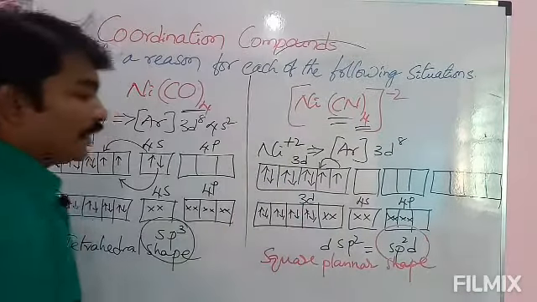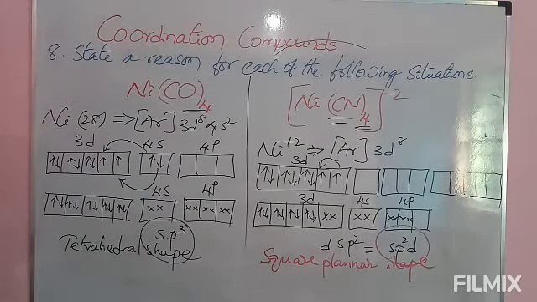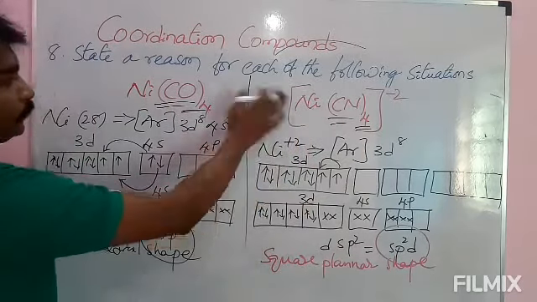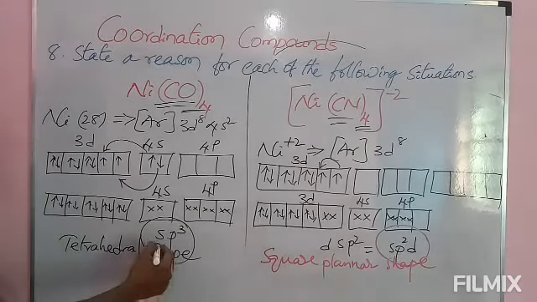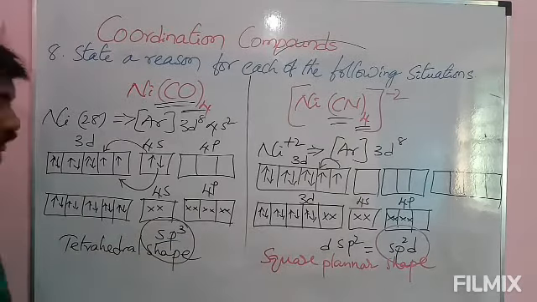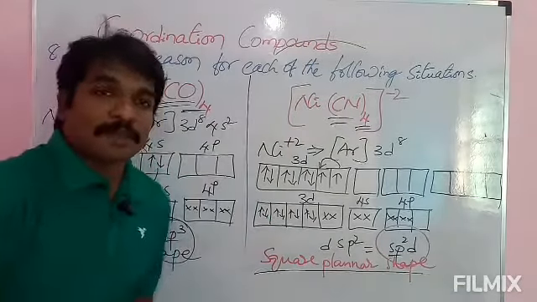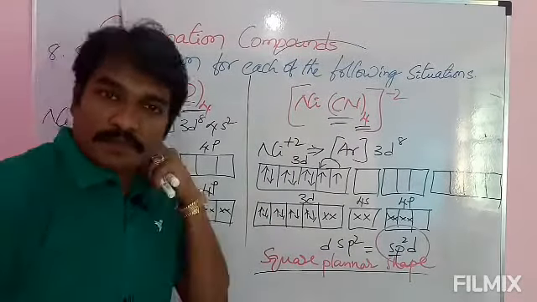What is the shape of molecule when it is sp2d? Square planar. See here 4 ligands, here 4 ligands, 4 are strong ones, but shapes are different. And hope you understood clearly. sp3 is a tetrahedral shape and sp2d is square planar shape. Okay, please note down this one and we will move to next one.